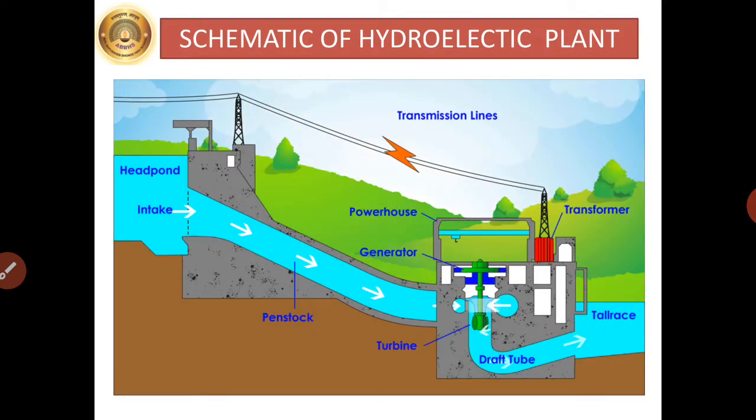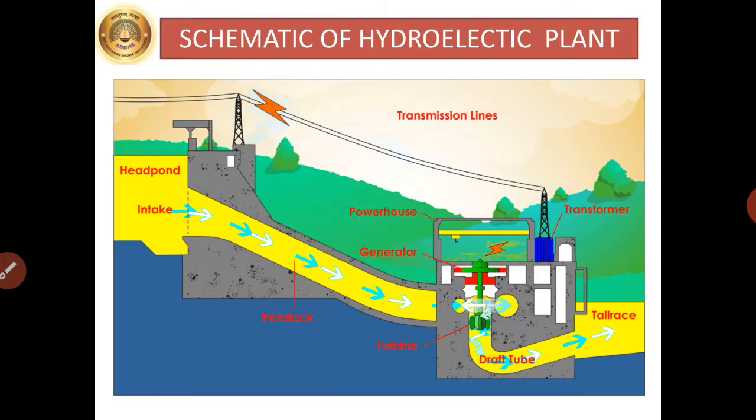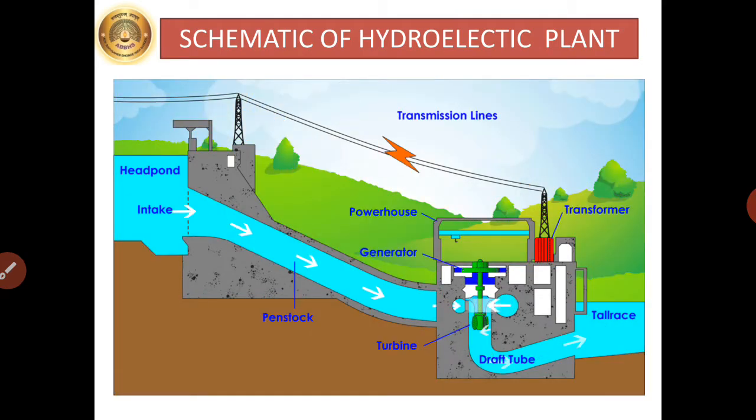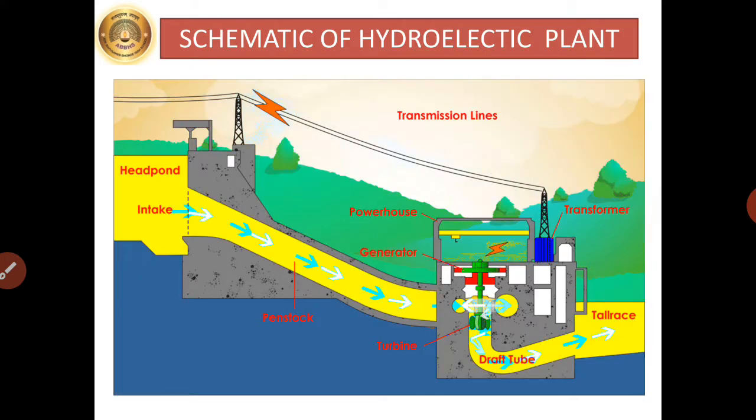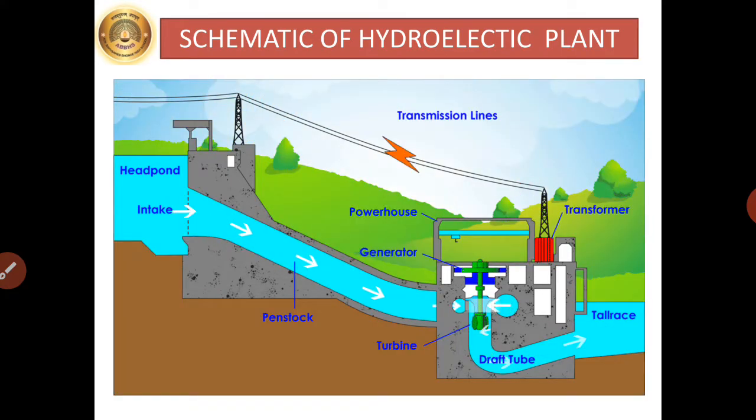Just observe the schematic of hydroelectric plant, which is also given on page number 54, figure 5.17. Now here you can see the moving video. The water flows towards the turbine. The water is having the kinetic energy. That water will move the turbine, and because of that the energy will get generated in the generator, which will get transferred by the help of transformer to the city.